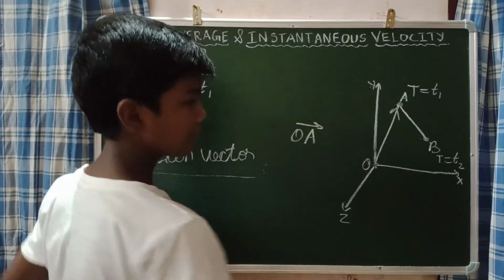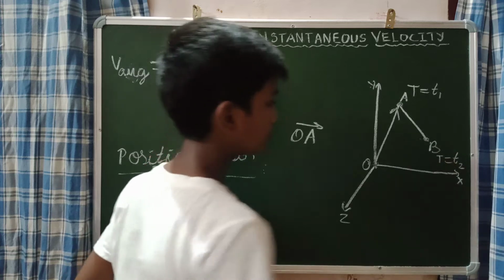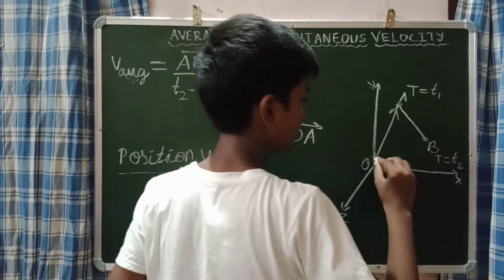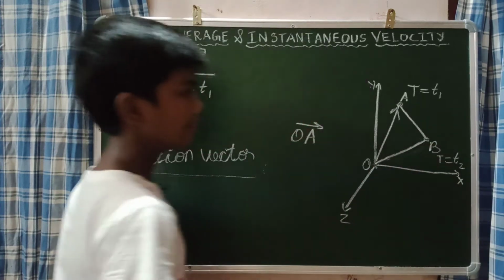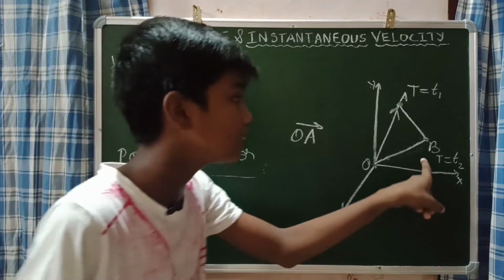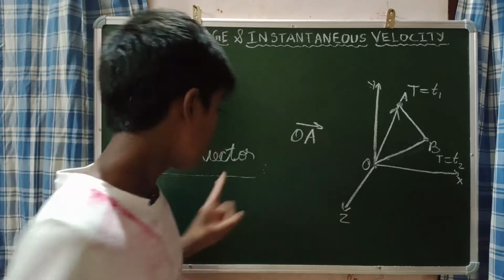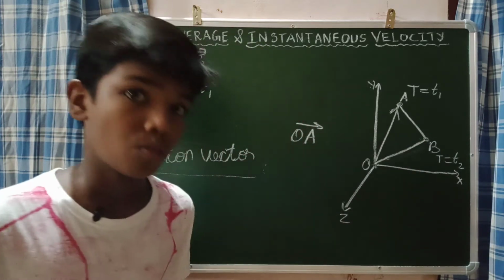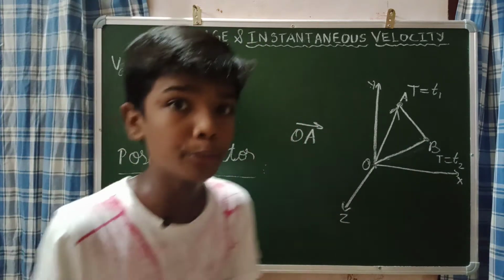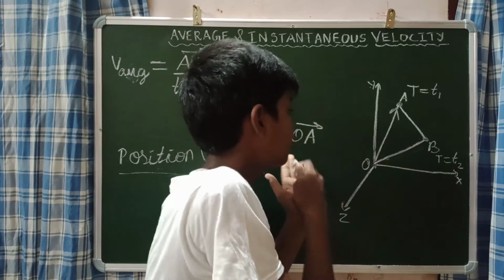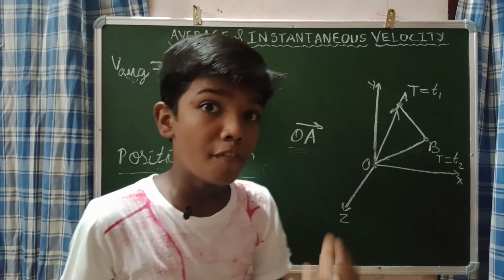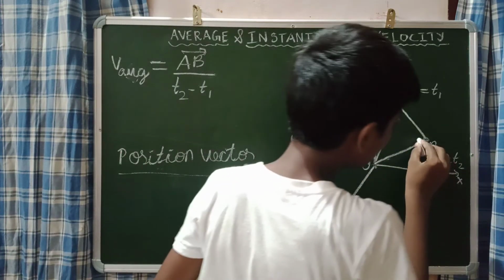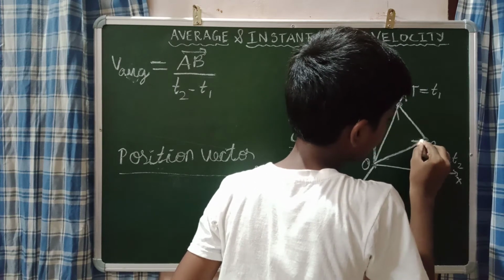Now let me say, find the position vector at point B. Definitely here also you will draw a straight line. This line is called what? It is the position vector, because you join the origin and the position B. The direction of this position vector will be towards the position of the particle, that means towards the position B.